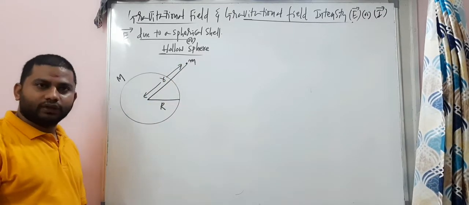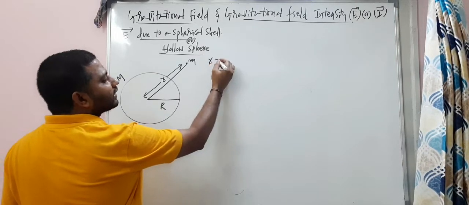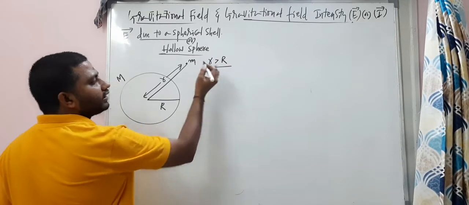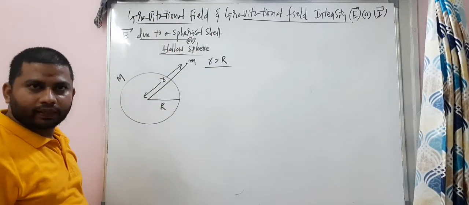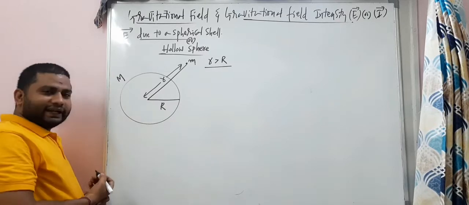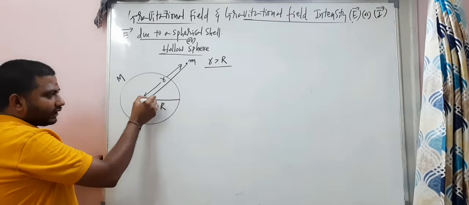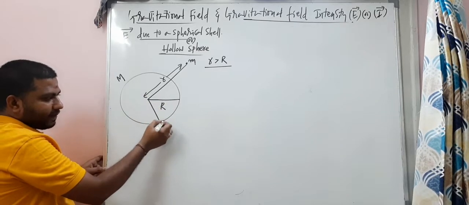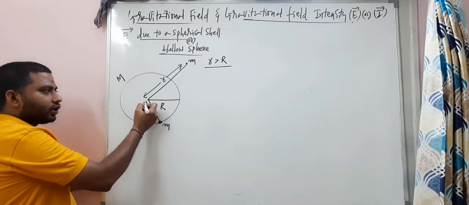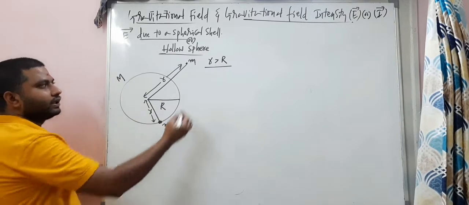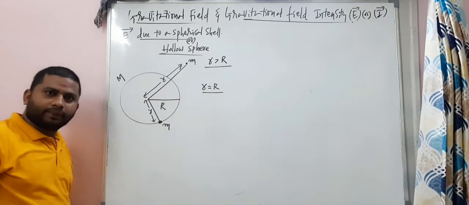First case: small r is greater than capital R. Will you agree with that? That's outside the shell. Now, second case: exactly on the surface. The mass is kept on the surface. So small r is equal to capital R. So second case is small r equal to capital R.